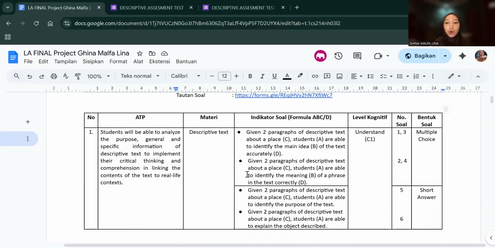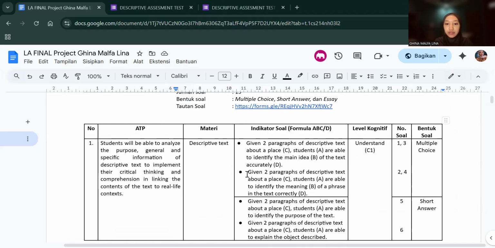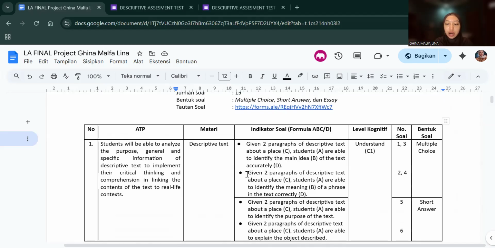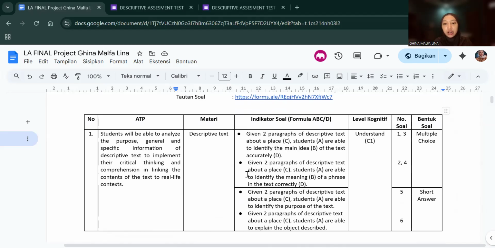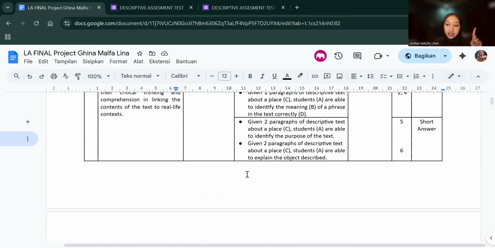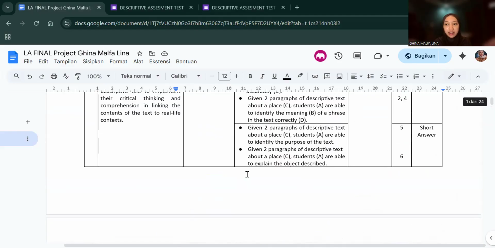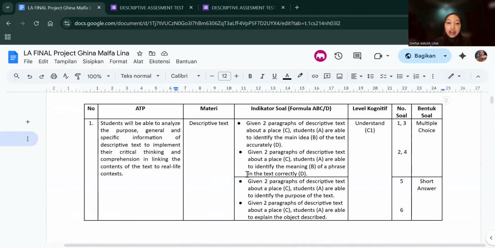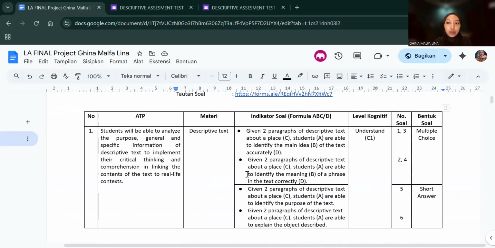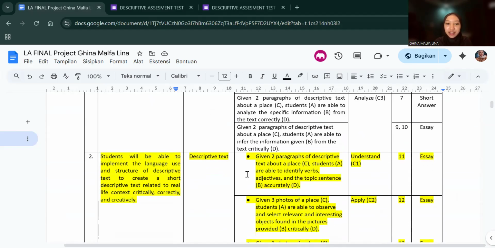All right, so previously there was only one ATP that was divided into several question indicators and represented three cognitive levels: understand, apply, and also analyze. There were 10 test items. And then I decided to add a writing skills assessment, and therefore I needed to add one more ATP.